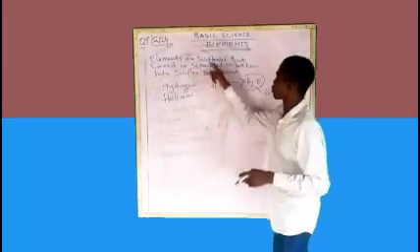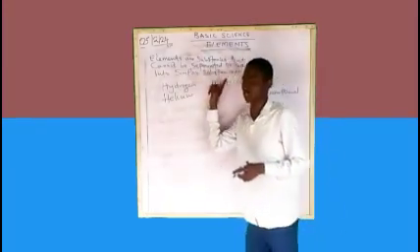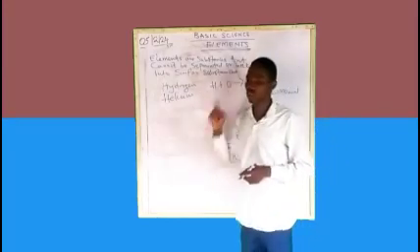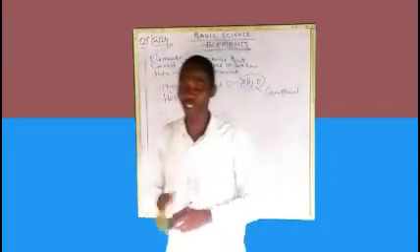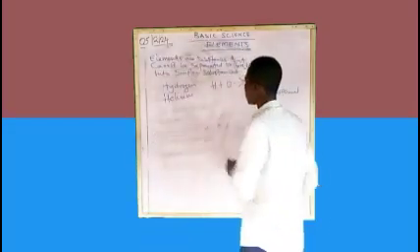So elements are substances that cannot be separated or broken down into simpler substances. And that will lead us to the first 20 elements that we must memorize.